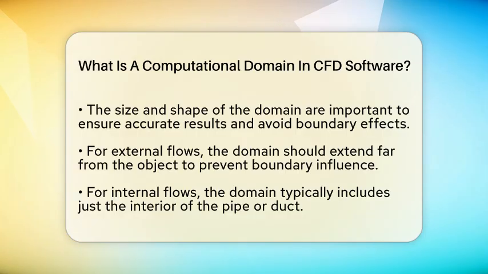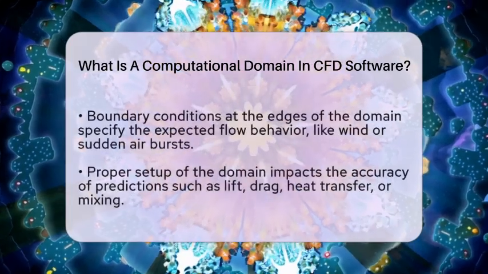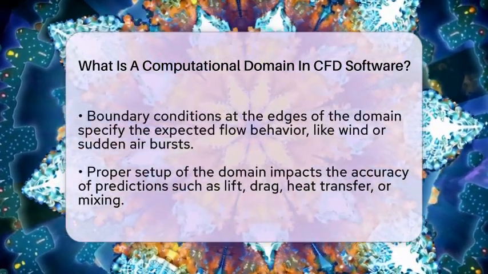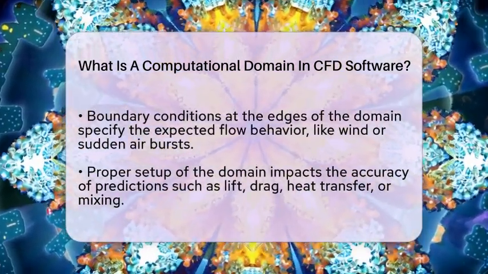For example, when analyzing airflow around a vehicle, the domain needs to be large enough so that the edges are far from the car. This prevents the boundaries from affecting the results. For internal flows like inside a pipe, the domain is just the inside of the pipe itself. You can change the size and position of the domain to get better results or to save time.